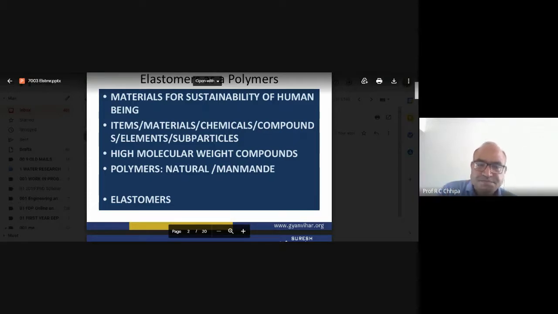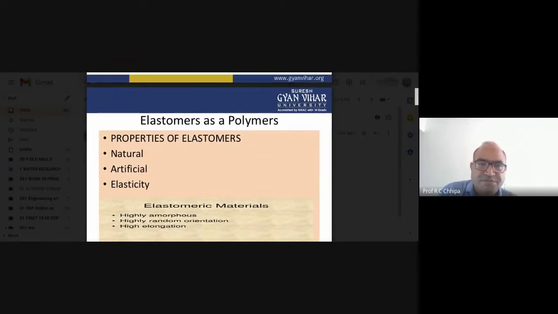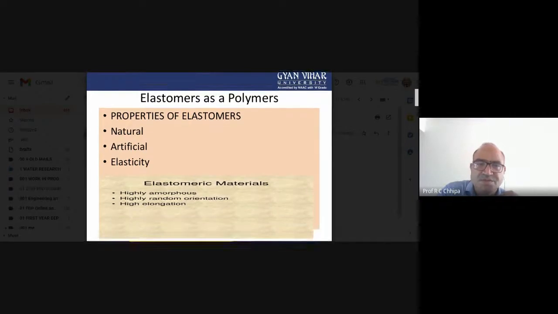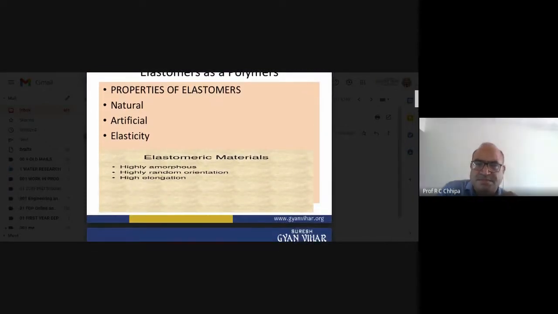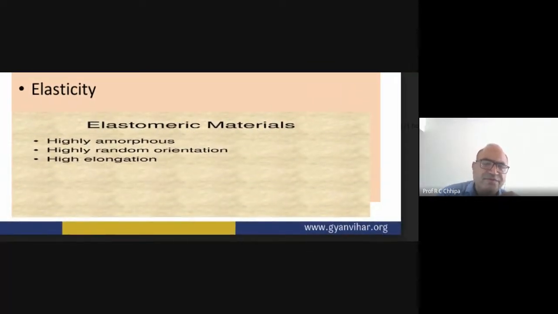So now, elastomers I have discussed here: high molecular weight, and then their properties. Whatever I have discussed about elasticity is most concerned, whether natural or artificial. One more thing is there, the amorphous nature. Elastomeric materials have an amorphous, highly random orientation, and then high elongation. All of you are well known about that.